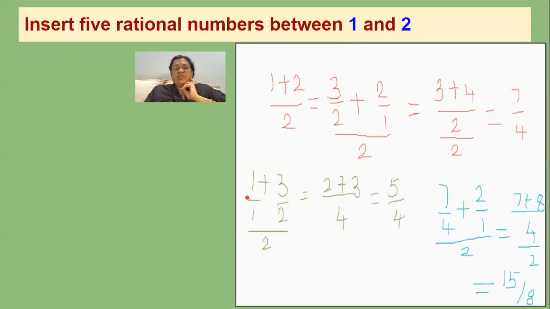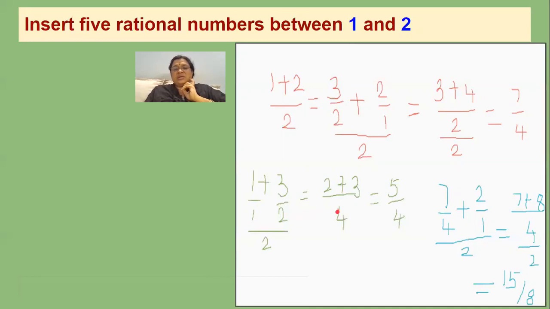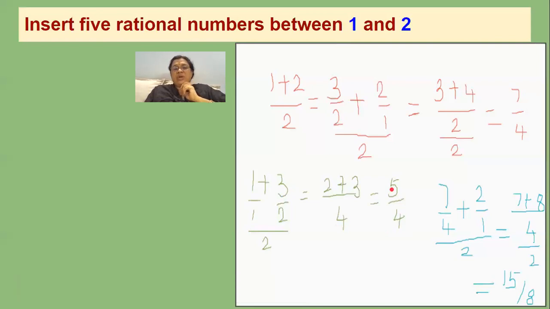And we'll find the number between 1 and 3 by 2. For that you take an average again, that is 1 plus 3 by 2, divided by 2. When you add these two fractions, how much will you get? The denominator is 2. When you cross multiply, you'll get 2 here and 3 here. This 2 and this 2 multiply together, you'll get 4. So 3 plus 2, that is 5 by 4. So 5 by 4 is the fractional number which lies between 3 by 2 and 1.